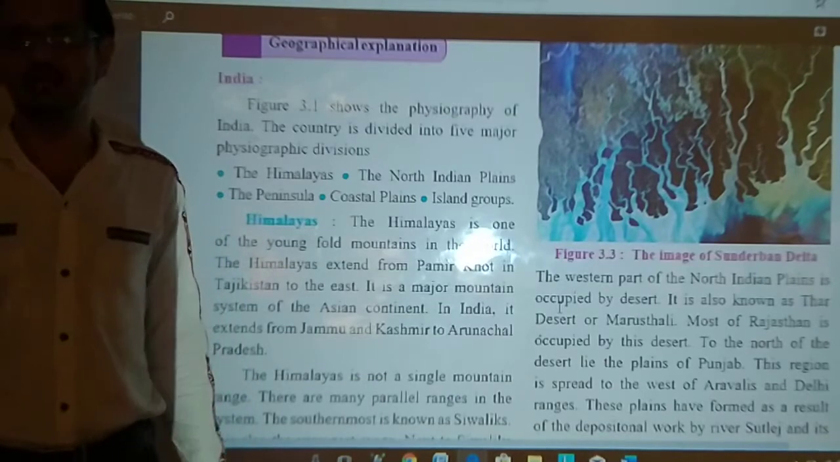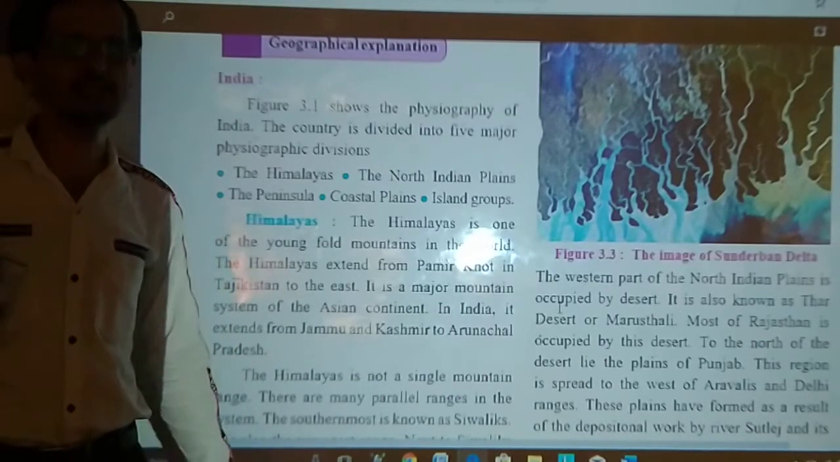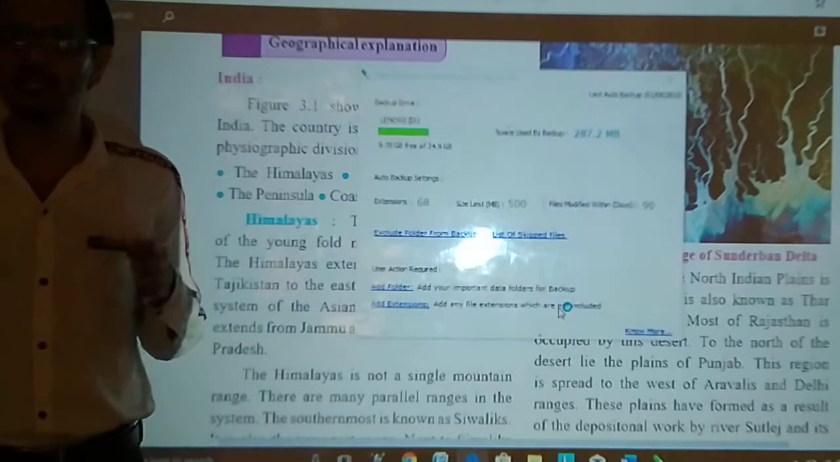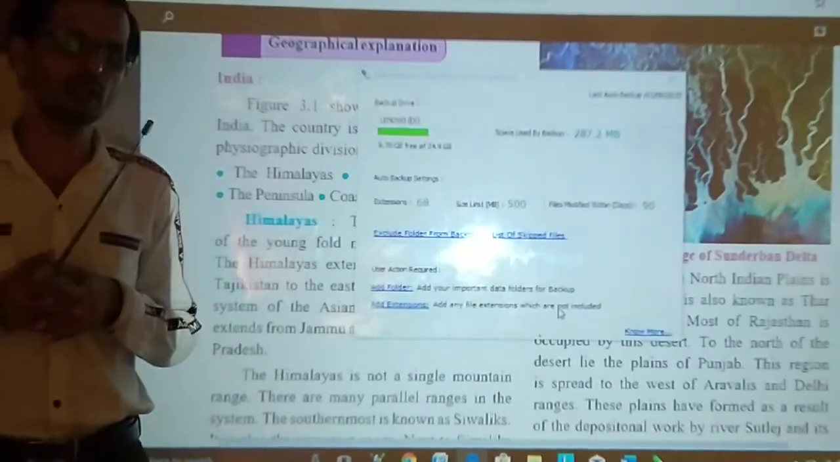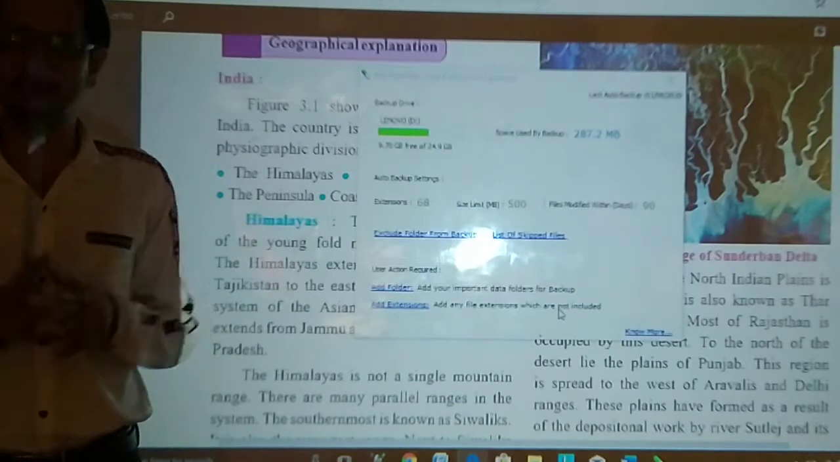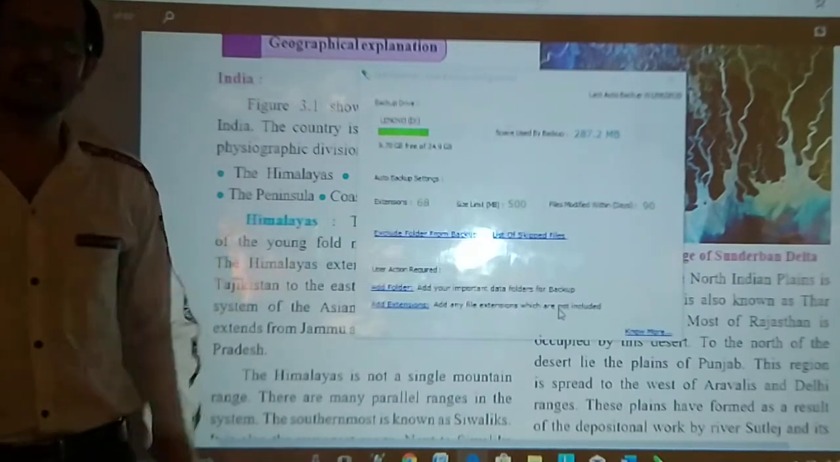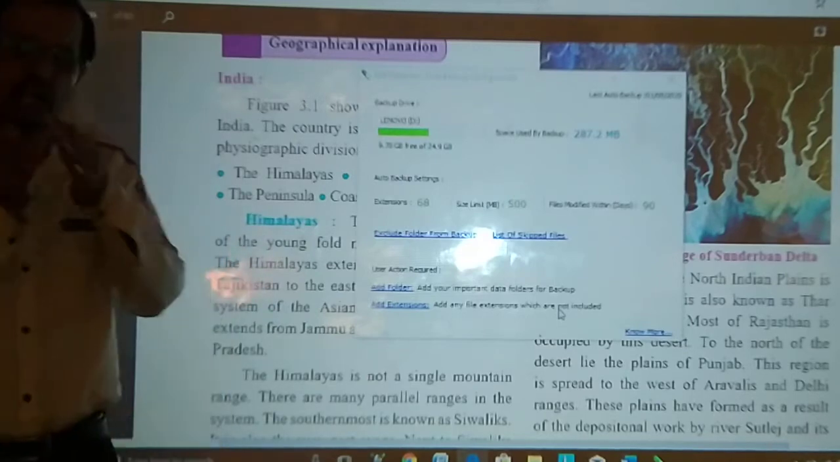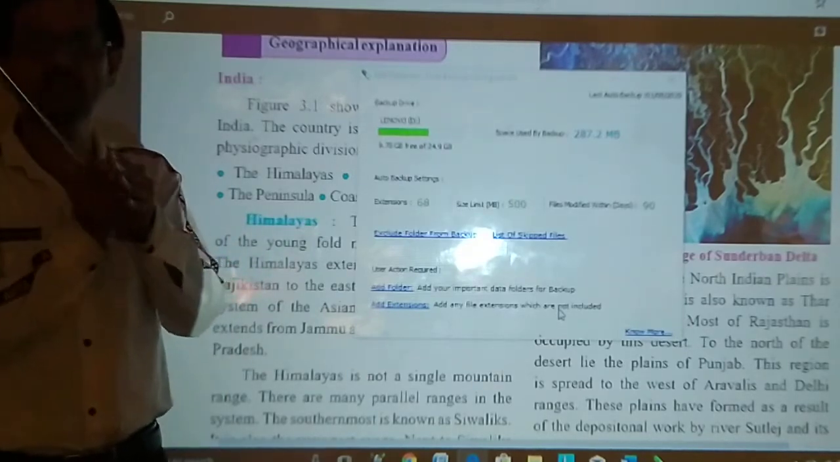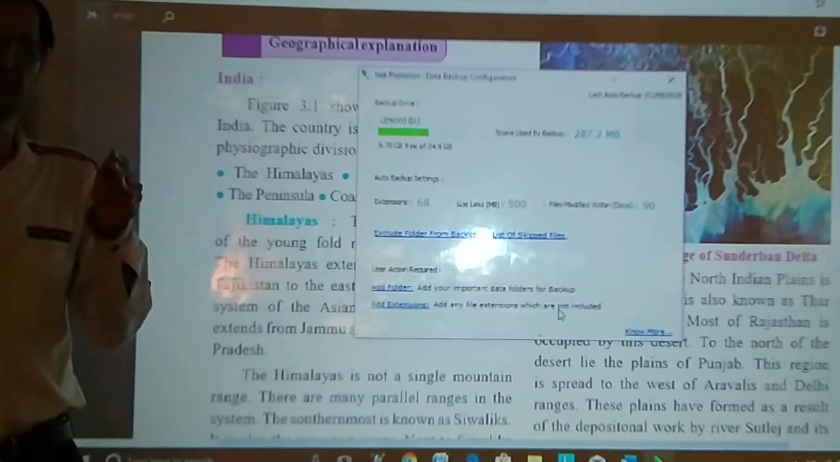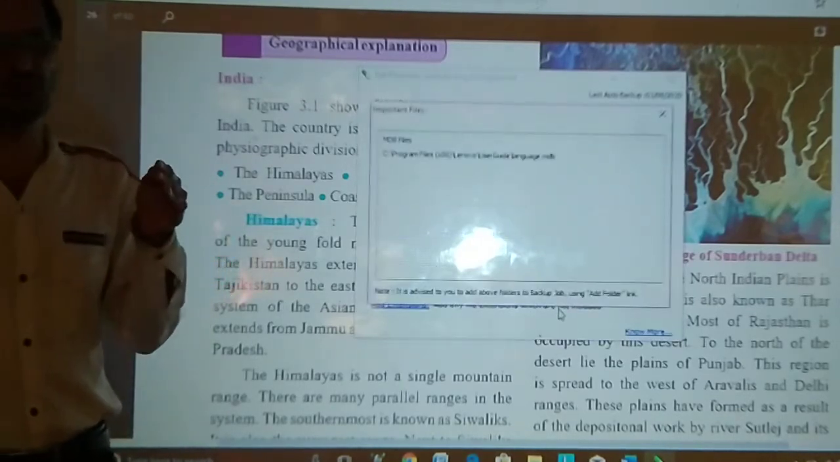Actually, Himalaya originates and starts from Pamir North in Tajikistan. But suppose we are talking about the Indian subcontinent, the mainland of India, then obviously these Himalayan mountain ranges start from Jammu and Kashmir and end in the northeast, that is nothing but Arunachal Pradesh. Okay?